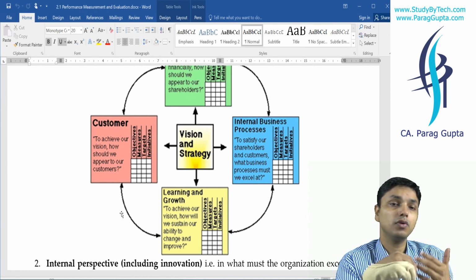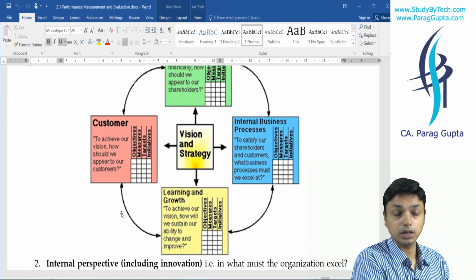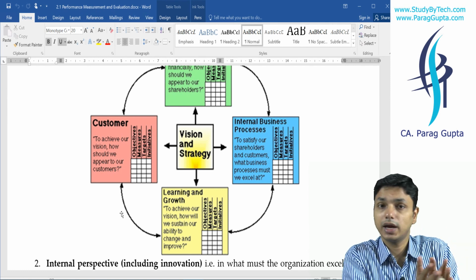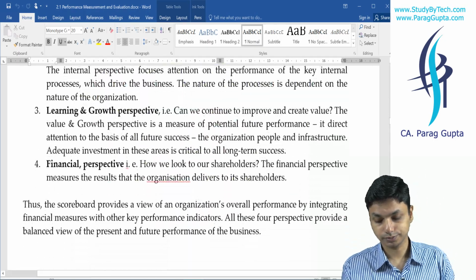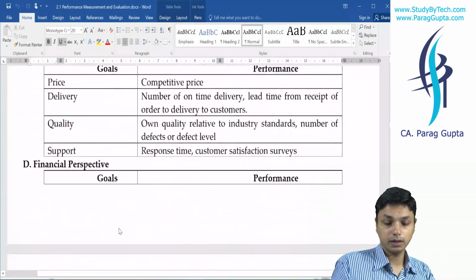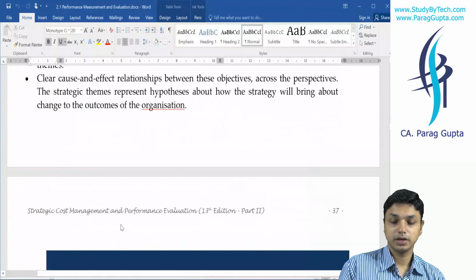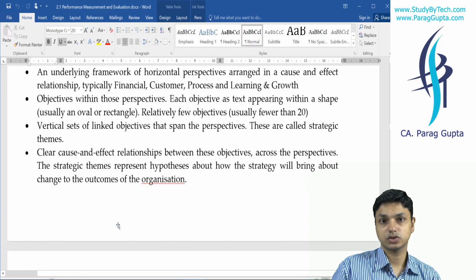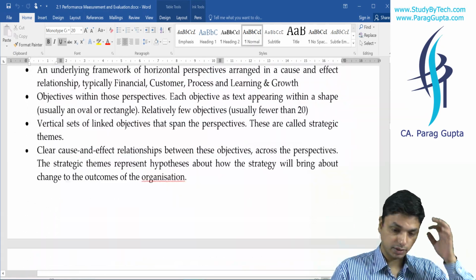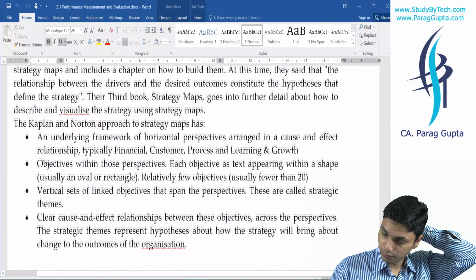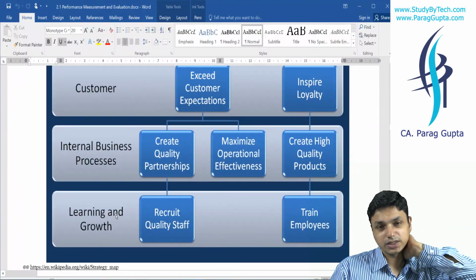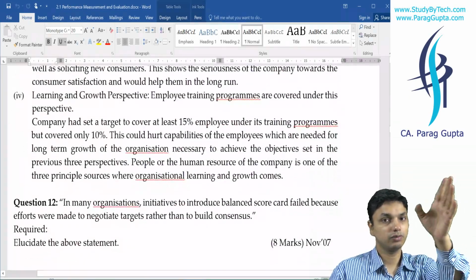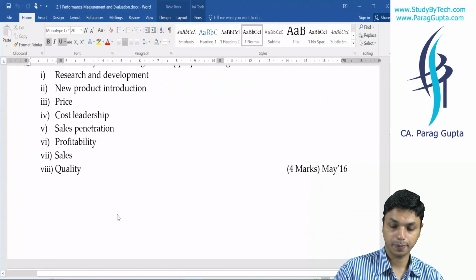Obviously, if you want to change the processes, you need to give the right learning, you need to go for innovation, you need to go for training of our employees, and that is learning and growth. That was the last perspective. If you draw this in a map, what is to be done at what level, that is known as strategy mapping. Nothing else. A strategy map is about mapping the measures with respect to each perspective, that for each perspective, these are the measures that shall be achieved.